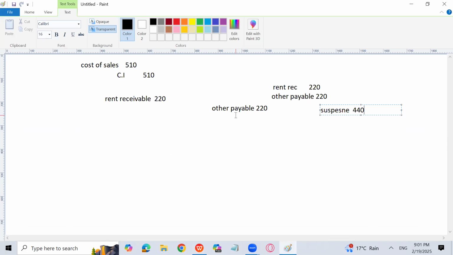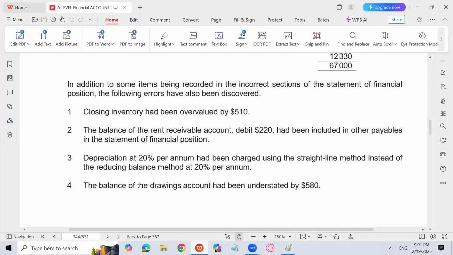Now, other payable is wrongly credited, so it is debited, or you can say that you have to subtract that amount from other payables, and you have to add 220 in rent receivable account actually. And suspense is going to be corrected. But the question does not require you to pass the rectifying entry. The question requires you to adjust the statement of financial position. I have still passed it just for the understanding purpose.